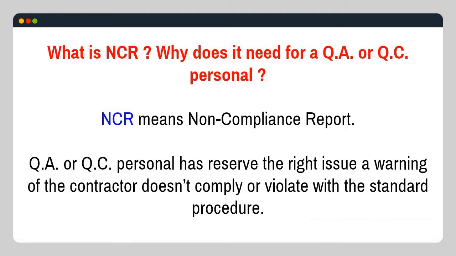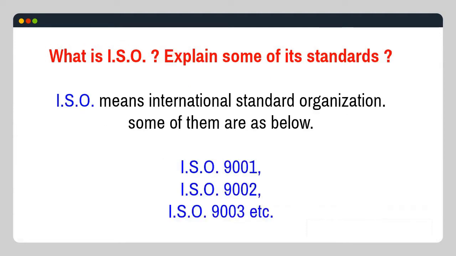What is NCR? Why is it needed for a QA or QC personnel? NCR means non-compliance report. QA or QC personnel has the reserved right to issue a warning if the contractor doesn't comply or violates the standard procedure. What is ISO? Explain some of its standards. ISO means International Standard Organization. Some of them are as below: ISO 9001, ISO 9002, ISO 9003, etc.